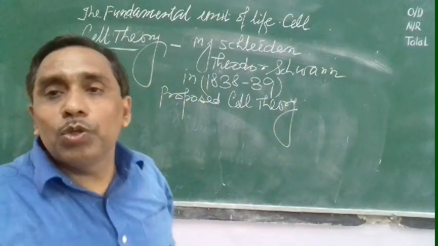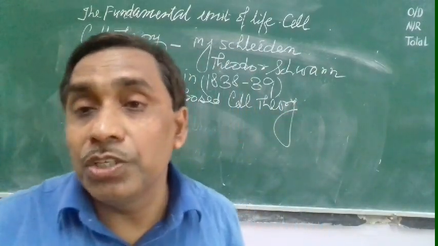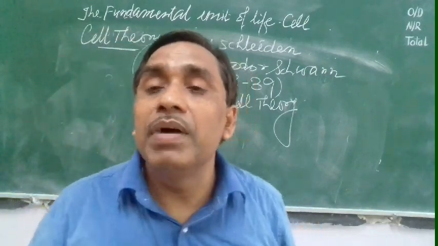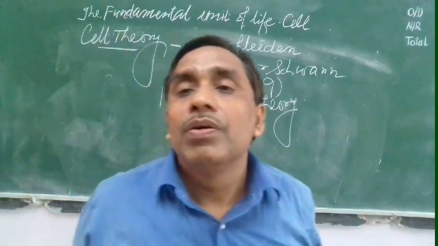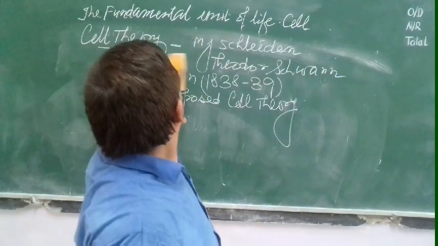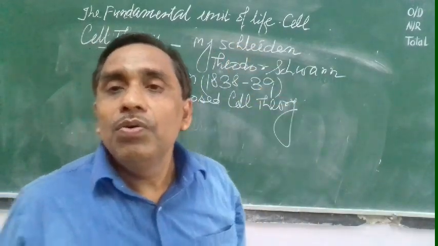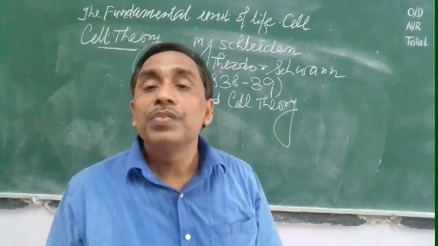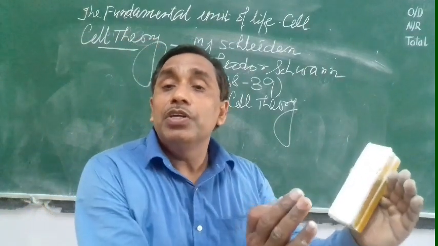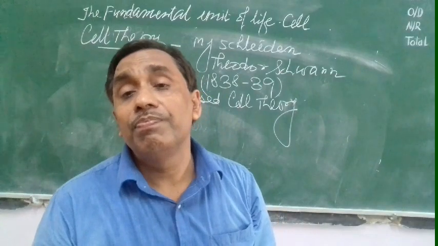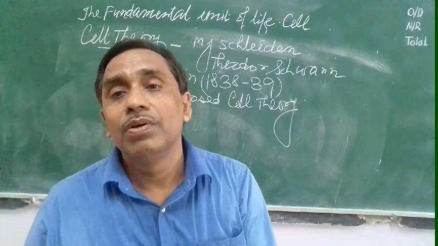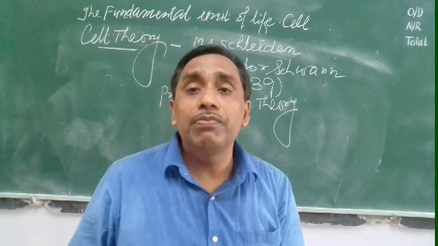E.M.J. Schleiden and Theodor Schwann, a botanist and a zoologist, these two gentlemen proposed the cell theory. What is the cell theory? They state that the cell is the structural unit of life and the cell is the functional unit of life. Why structural unit of life?